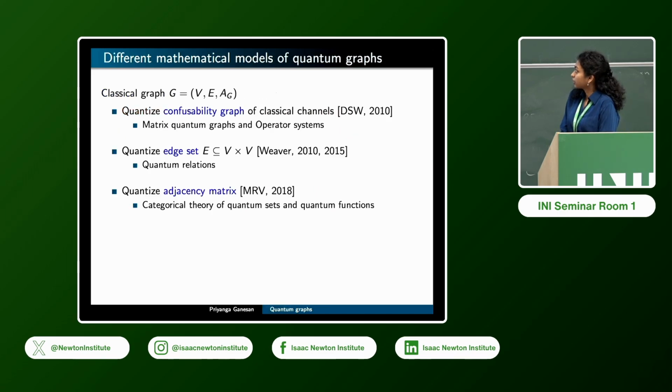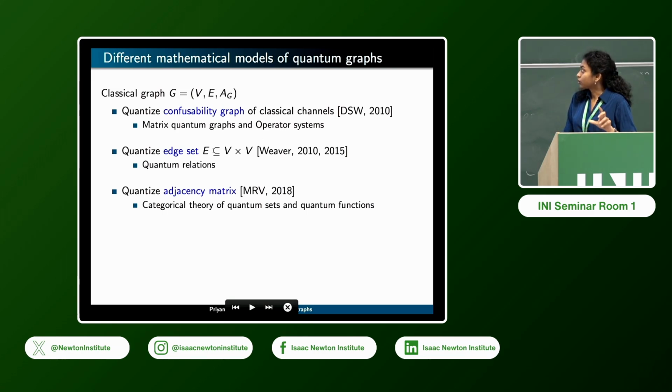Okay, so this is the quantum information theoretic side of quantum graphs, but there is a lot of mathematical interest and there are different definitions of quantum graphs in the literature. Here are some main ways to categorize them. If you have a classical graph G, then there are three different things that you can quantize, or look at the non-commutative versions of. If you quantize the confusability graph associated to classical channels, you get a certain definition, which is precisely that of matrix quantum graphs and the operator systems that we saw earlier.